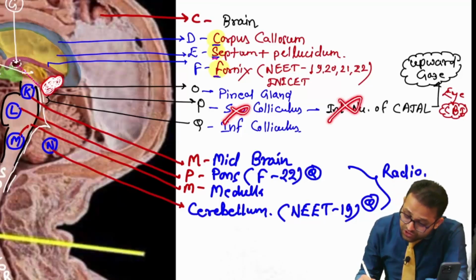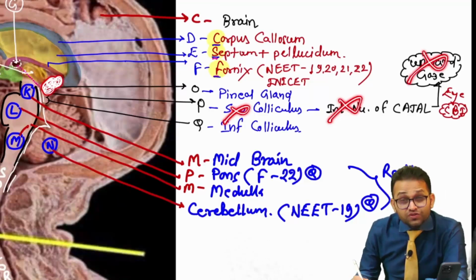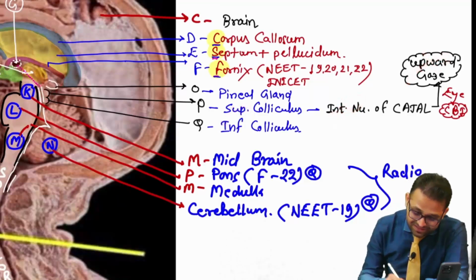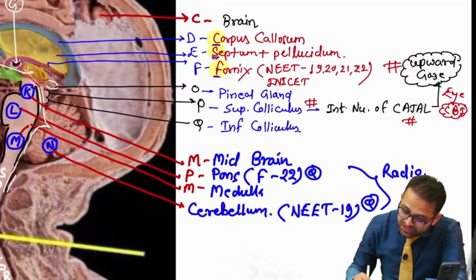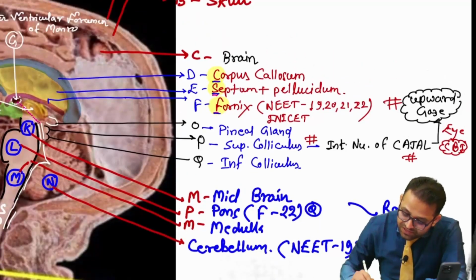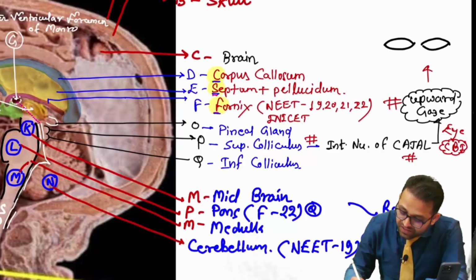This will cause damage to the interstitial nucleus of Cajal, and it will result in the loss of upward gaze. If there is damage in this structure, then there is a loss of upward gaze. So the patient will present with what? Sir, the patient will present with the downward gaze. Getting the point? One patient is coming with the downward gaze.